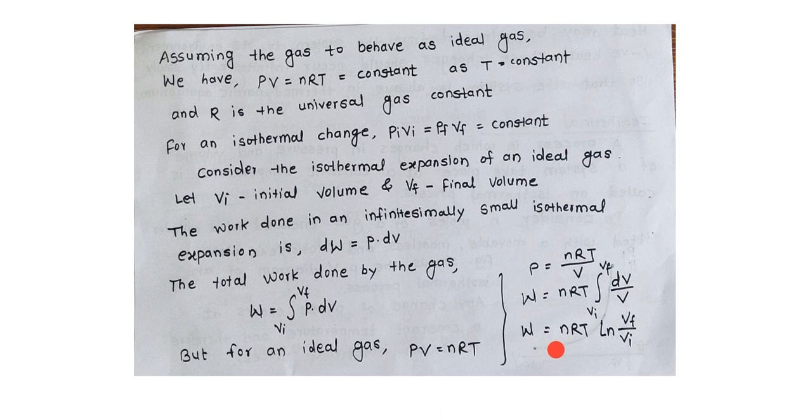So W equals nRT times the natural logarithm of Vf upon Vi. So this is the expression of work done in the isothermal process.